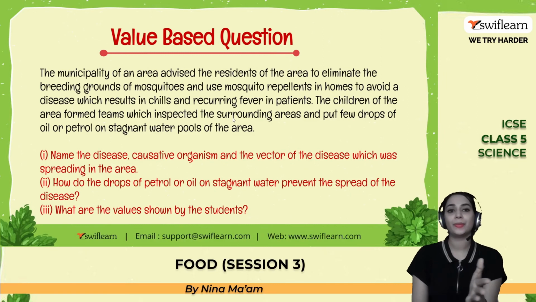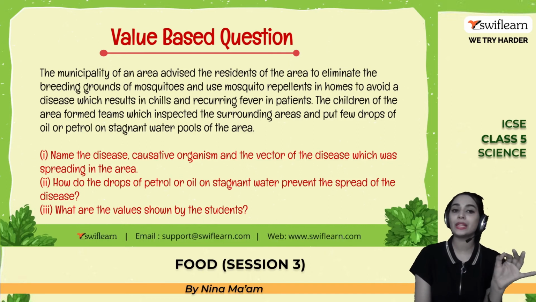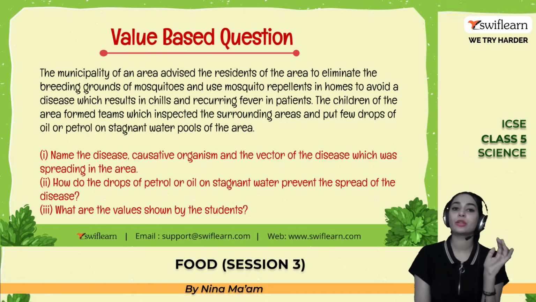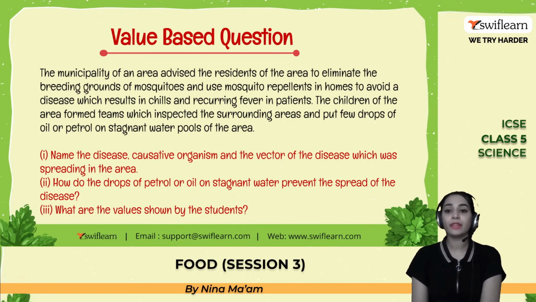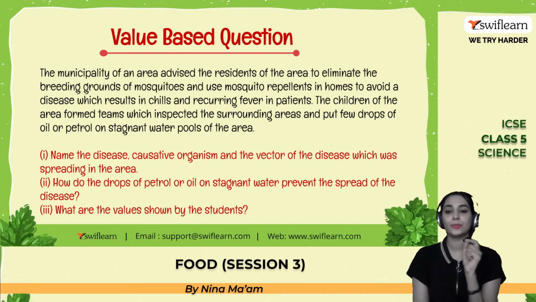So this is your value-based question. The municipality of an area advised the residents of the area to eliminate the breeding grounds of mosquitoes and use mosquito repellents in homes to avoid a disease which results in chills and recurring fever in patients. So the children of the area formed teams which inspected the surrounding areas and put a few drops of oil or petrol on stagnant water pools of the area. Question number 1. Name the disease, causative organism and the vector of the disease which was spreading in the area.